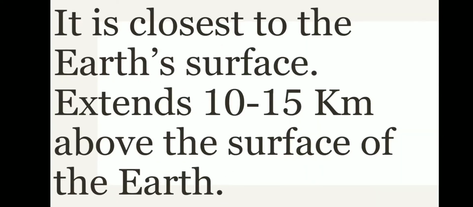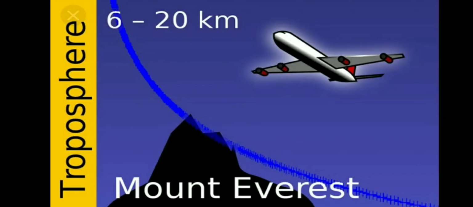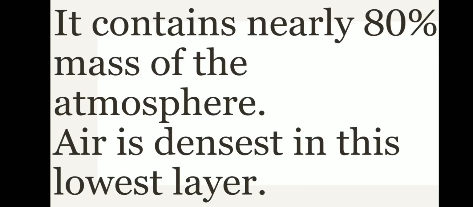It is closest to the earth's surface. It extends 10 to 15 km above the surface of the earth. You can see here it extends from 6 to 20 km above the surface, even above Mount Everest. It contains nearly 80% of the mass of the atmosphere.